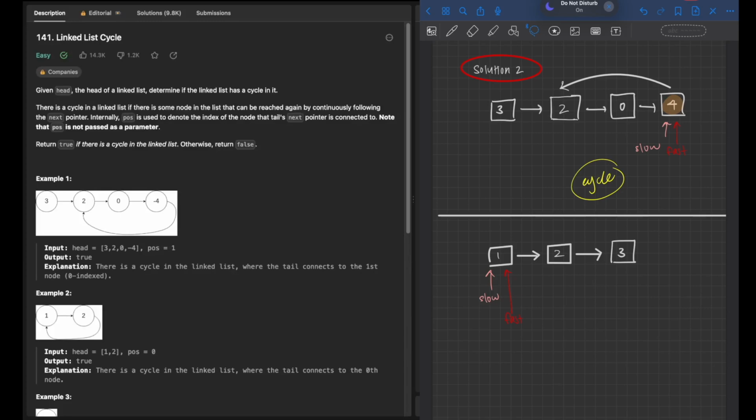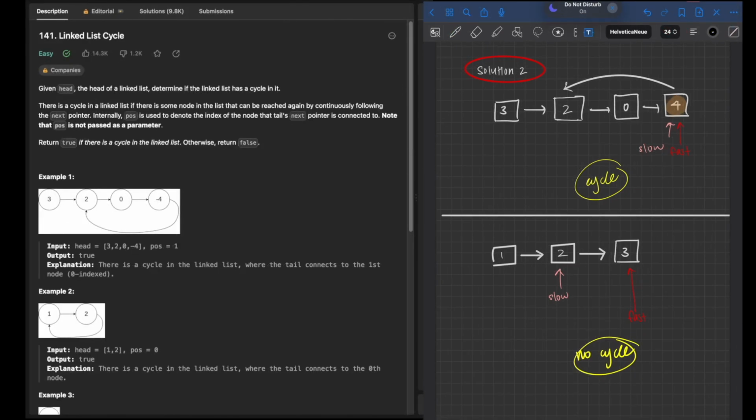Let's take a look at another example. Again, we start with a slow pointer and a fast pointer at the head of the linked list. First, the fast pointer moves 2 spaces to 3, and the slow pointer moves 1 space to 2. Now, the fast pointer has nowhere to move, because there is no next node for the fast pointer to reference. And hence, we have come to the end of the loop, and the slow pointer does not meet the fast pointer. Hence, we know that in this case, there is no cycle in the linked list.